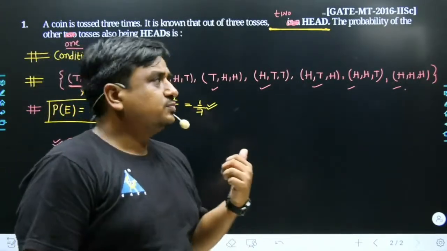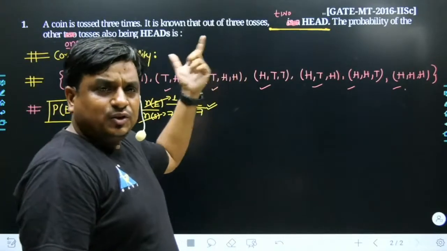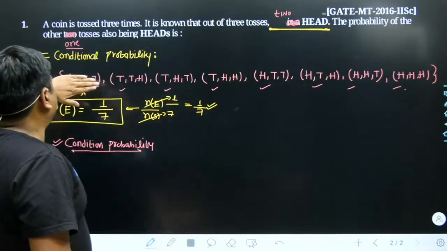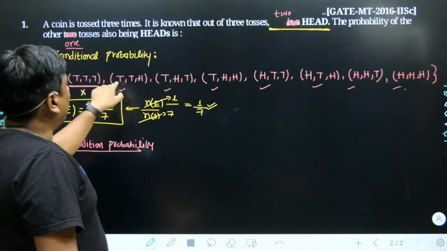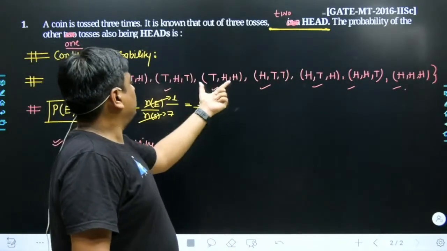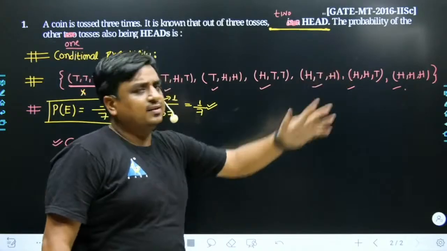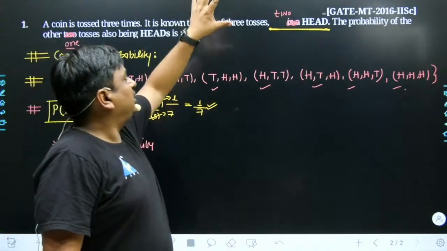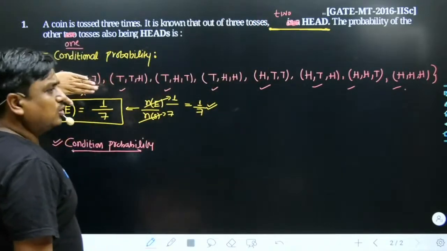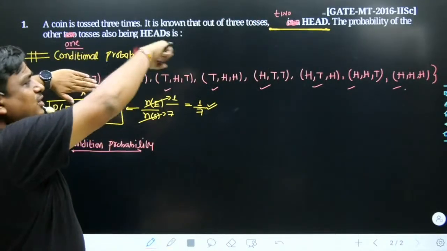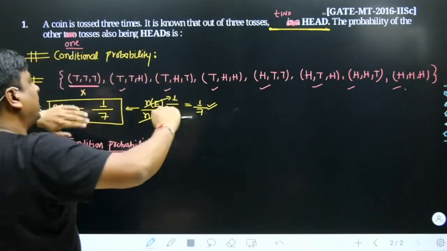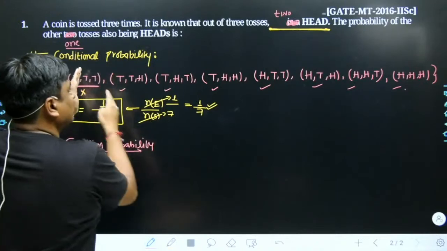They asked that the outcome is made sure to contain at least 1 head. What does that mean? Apart from the event of all tails, all the other events carry at least 1 head: 1 head, 1 head, 2 heads, 1 head, 2 heads, 2 heads, and 3 heads. So if we comply with this requirement, the all-tails event has to be ruled out. As per the problem, whatever toss has taken place, the outcome has at least 1 head. So your sample space is reduced from 8 to 7.